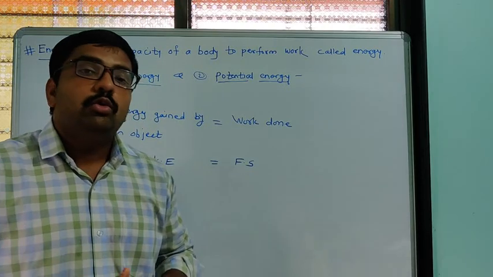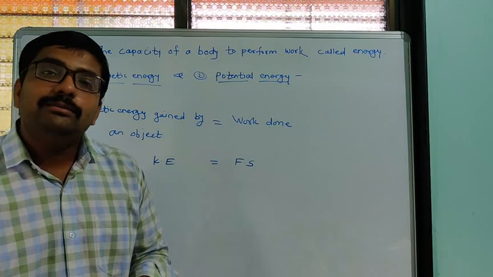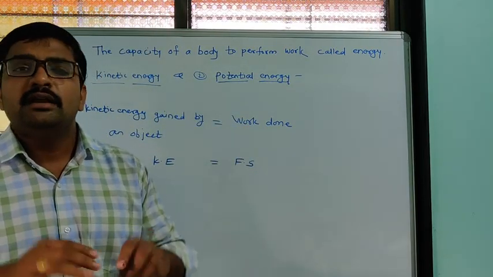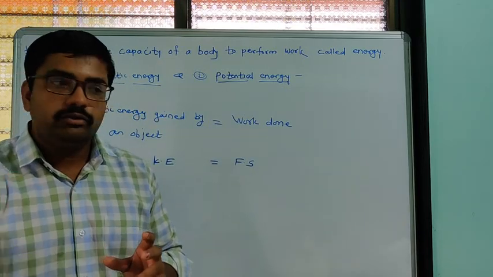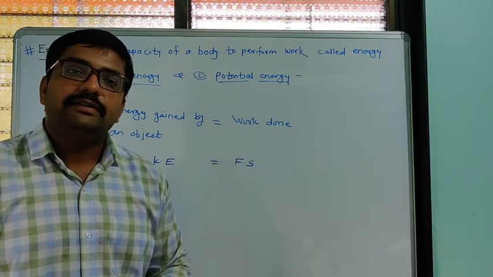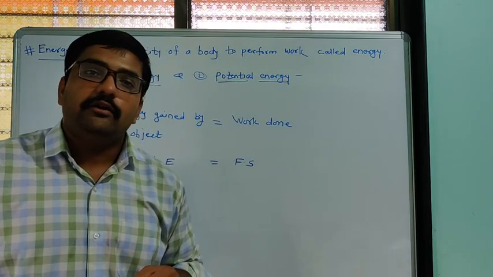Due to the collision between the two objects, it gives some kinetic energy to the stationary object. If that fast moving object stops after the collision, then we can say that all its energy is transferred to that stationary object.